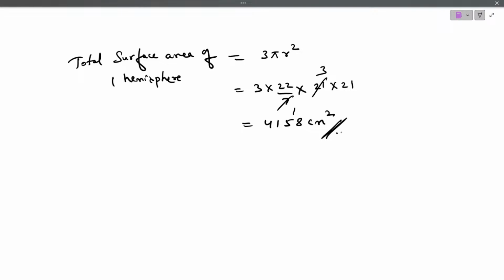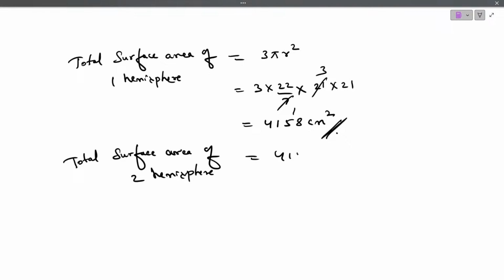The total surface area of one hemisphere is 4158 centimeter square. Understood? So one hemisphere is this, and the total surface area of the second hemisphere also remains the same, that is 4158 centimeter square.